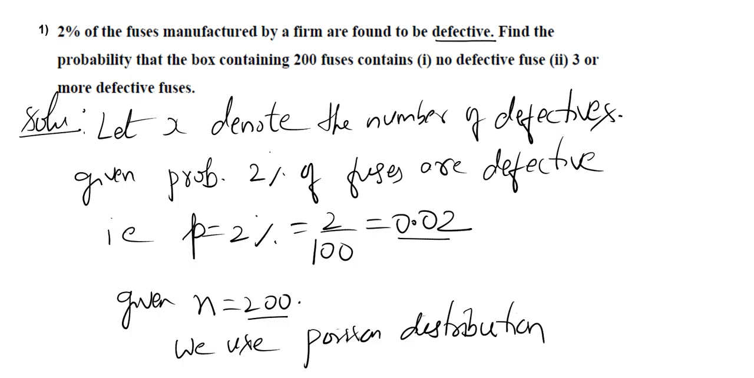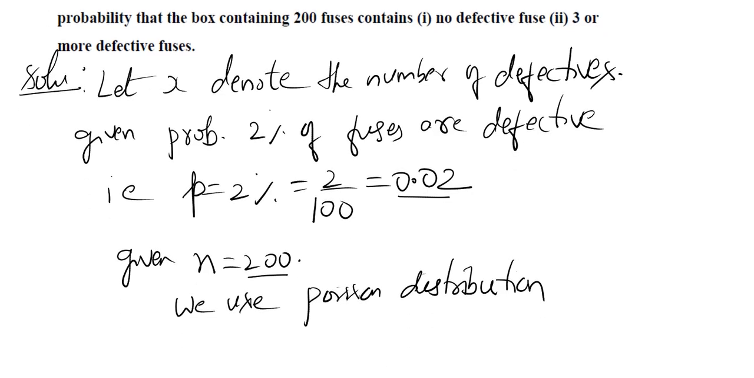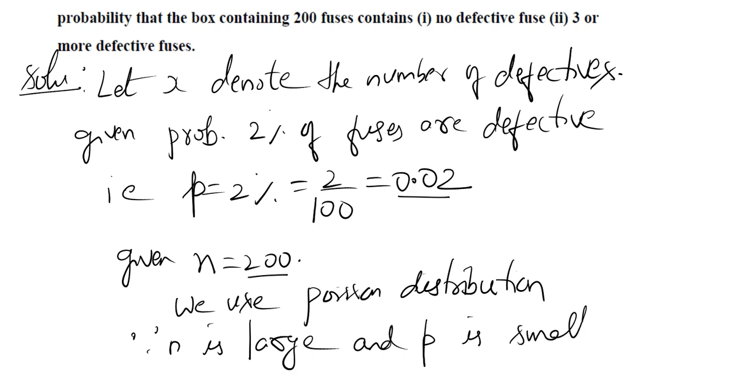In the problem, they didn't mention whether binomial distribution or Poisson distribution should be applied. But by understanding the question, we have to be very careful in deciding which distribution should be applied here. We apply Poisson distribution because n is large and probability p is small. So that's the technique to decide which distribution to apply.